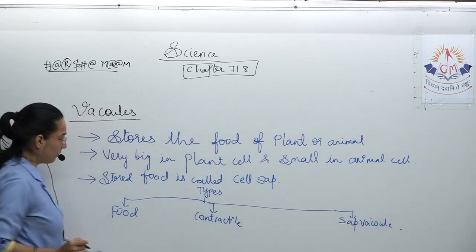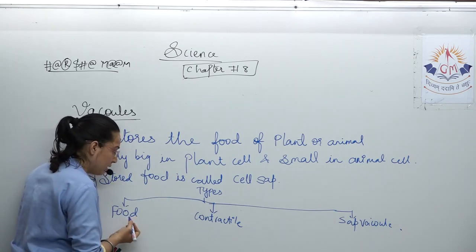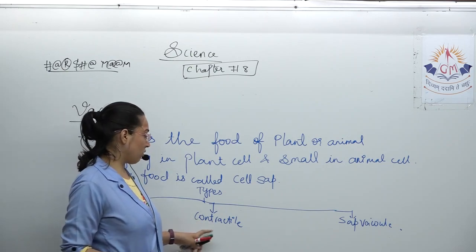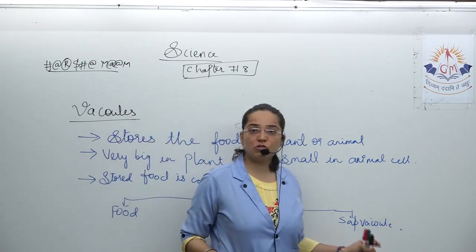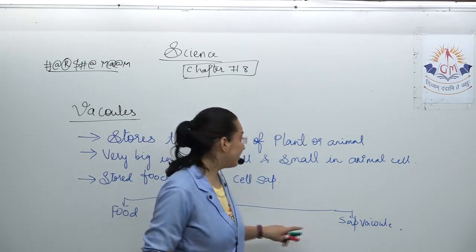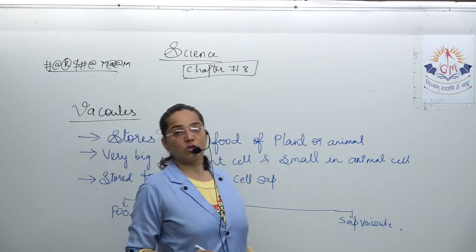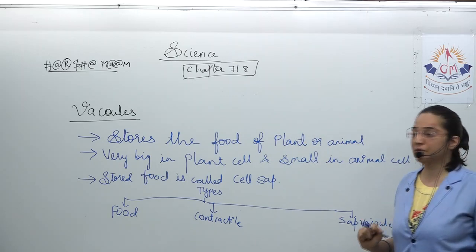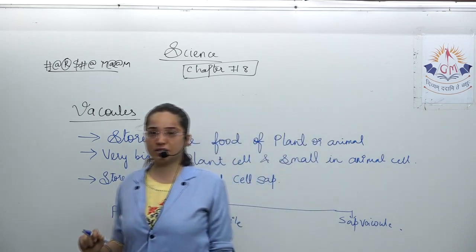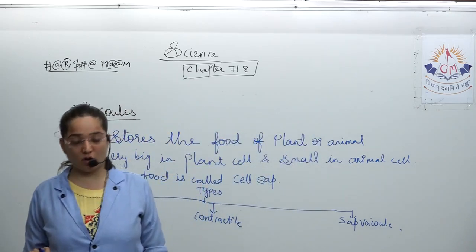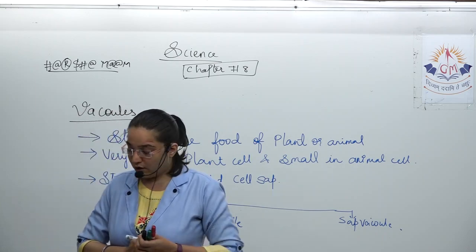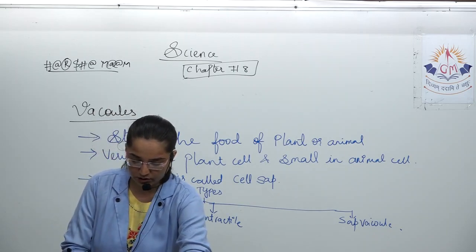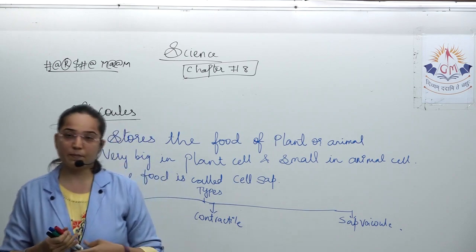If it is storing food, then it is called food vacuole. If it is storing water, then it is called contractile vacuole. If it is storing almost everything, that is, it is very big, then it is called sap vacuole. This is generally there in plant cells, where it occupies about 90% of the volume. When you come to class 9, you will study in detail about the vacuoles. And that is all about the vacuoles. You have to note it down quickly, and then we will move further to the next part, which is the plastids. Be quick.